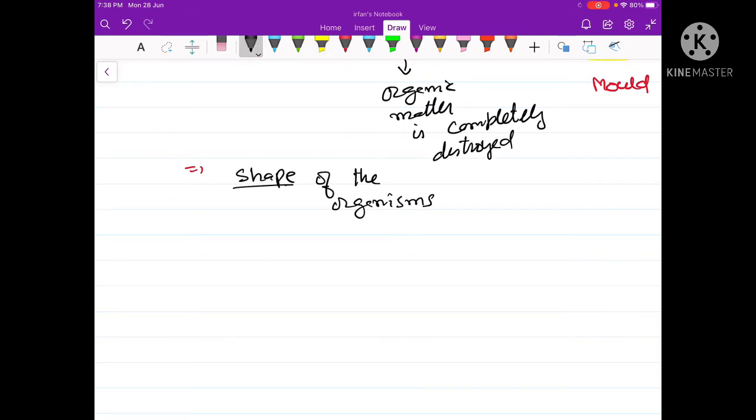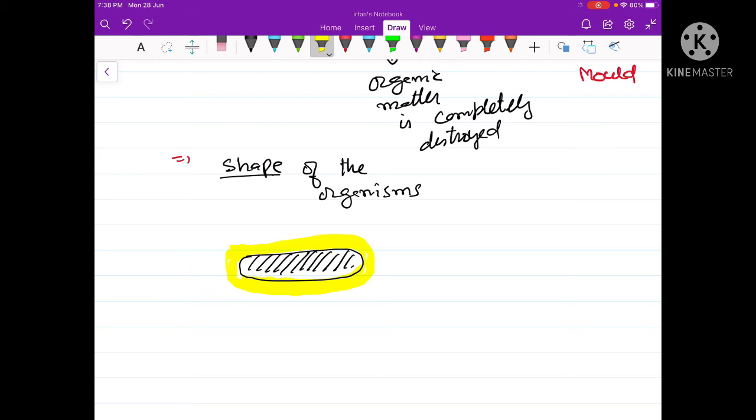Here again, suppose this is the body of an organism that has got buried, and it is again wrapped by the mud, but this time the organic matter is petrified. The organic matter present within the mud mold gets petrified. So if it gets petrified, the internal parts will again be preserved. In simple words, a cast is that type of the fossil which consists of a petrified fossil within, and the mold of clay outside. So this type of fossil is called as the cast.